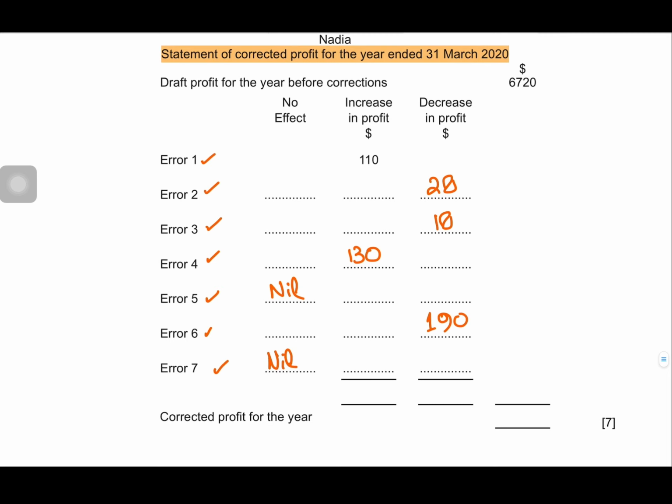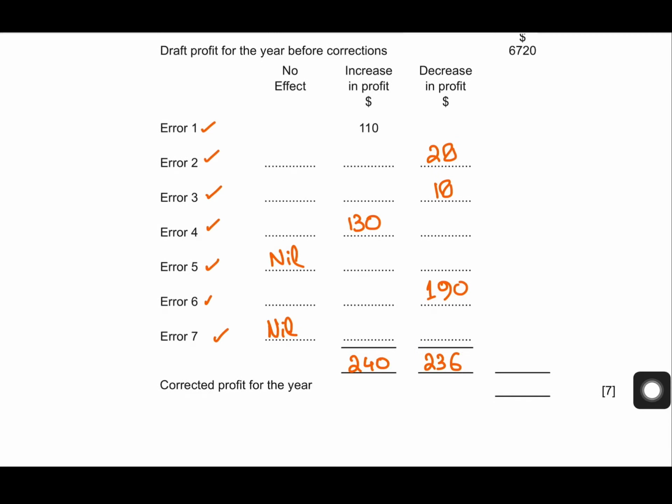Now what you have to do is total the increase column. So in the increase column we have 110 and 130, that would be 240 in total, and in the decrease column we have 28, 18 and 190, which would be 236. So in total my profit is increasing by 240 and it is also decreasing by 236, right?